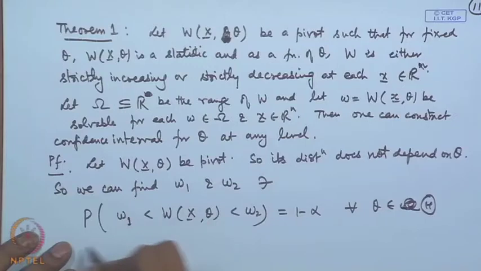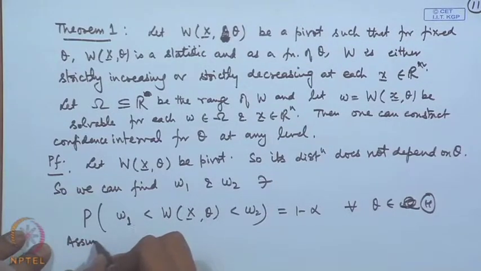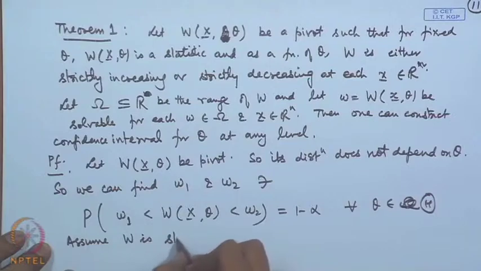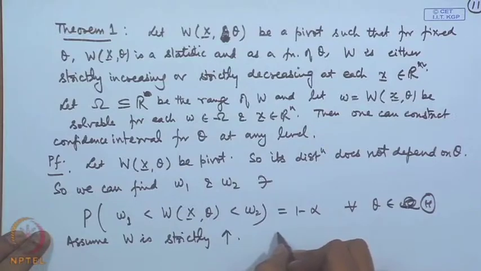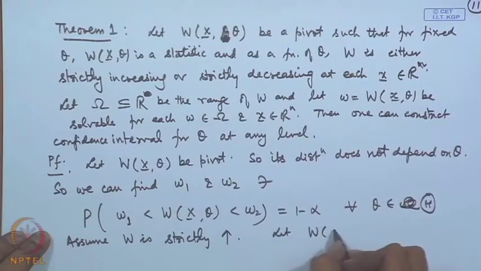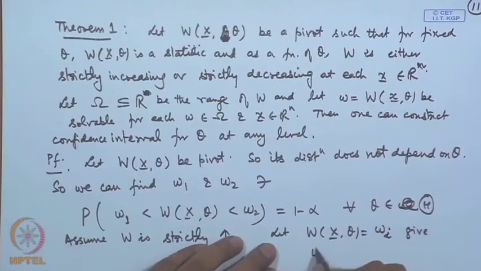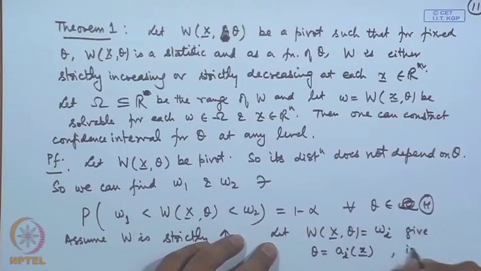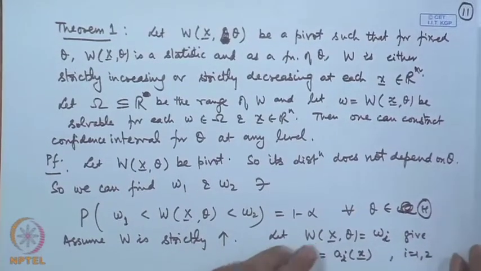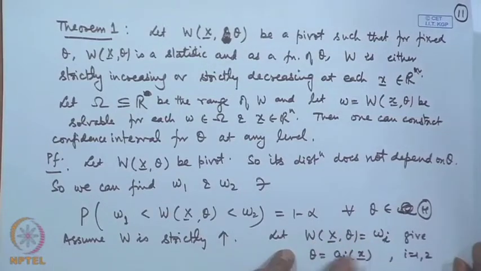Now, assume that W is strictly increasing, and let W x theta equal to omega 1, omega 2 give theta equal to some coefficient a i of x, i equal to 1, 2, because we are assuming that this can be solved.